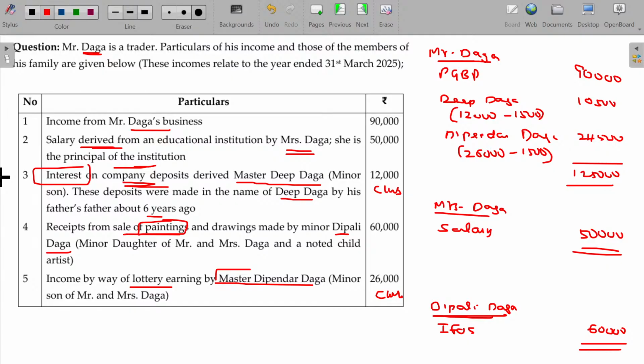Any doubts here? I have to cover two aspects, one general concept. With that, this entire chapter will be over. Only two aspects. One is HUF, another one is amount received from spouse to be invested in the business. Only two aspects. With that, the entire chapter will be over. Finally, a small additional learning for cross transfer. Once we cover all these things, that chapter will be over. Shall I move on to the next one?